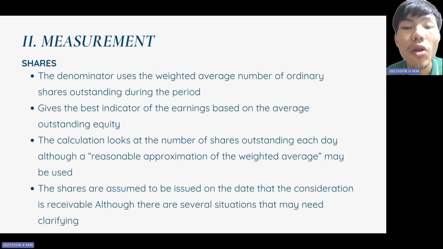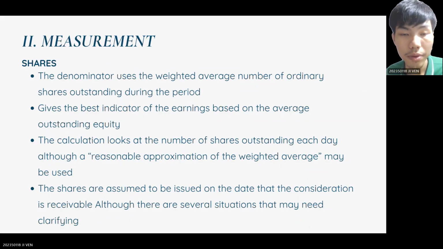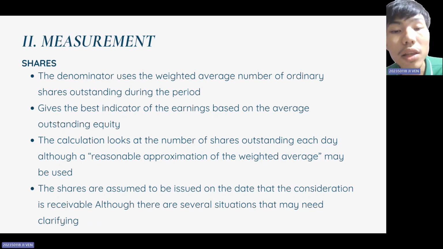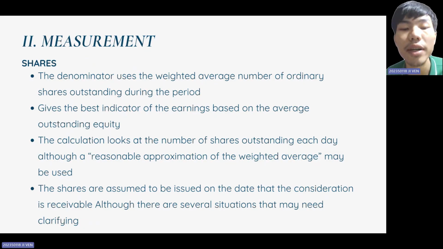Next, let's focus on the denominator, the number of shares. The first point is that EPS uses the weighted average number of ordinary shares outstanding during the period. The second is that this provides a better indicator of earnings based on the average equity available throughout the year. The third is that the calculation tracks the daily change in the number of shares outstanding, although in practice a reasonable approximation of the weighted average might be used.